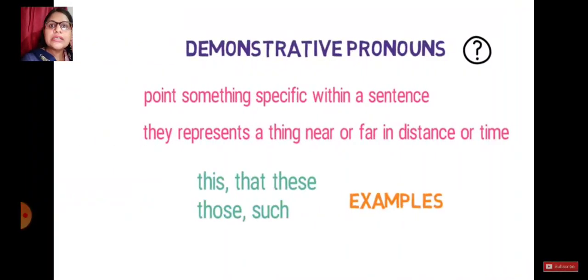Let's see another pronoun, that is your demonstrative pronouns. Demonstrative pronouns are basically pronouns which point to something specific within a sentence. They represent a thing near or far in distance or time. Demonstrate itself means to show something. For example, this, that, these, those. This is a mobile means it's in your hand, and that is a door means it's far. Either the thing is near or far, these are the words which help you show the demonstration, and when they come in a sentence they are your demonstrative pronouns.